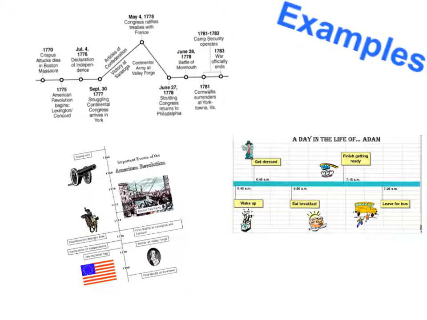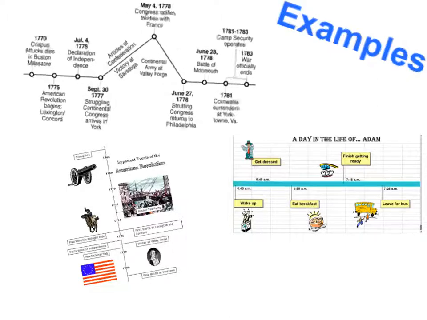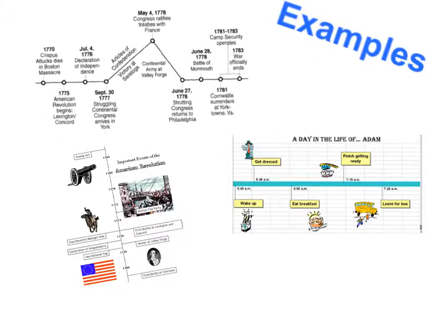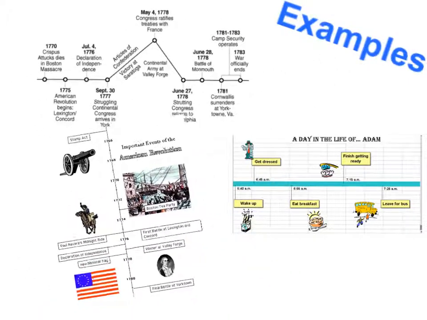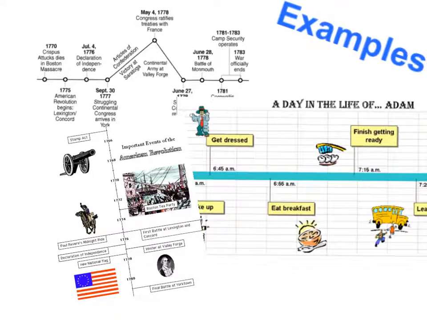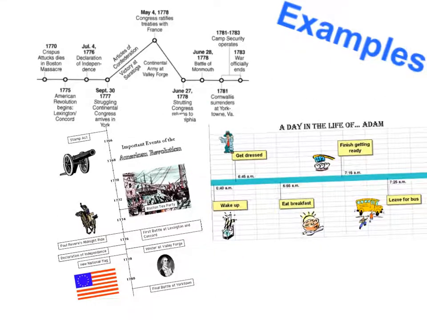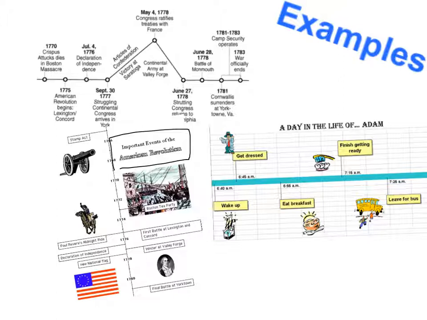Here are a few examples of timelines that we see that have been put in chronological order. You will notice that on each of these timelines there are dates that go along with it. This one even includes the time of what was happening during the day. You will notice that in history we usually see events being put in chronological order, such as the American Revolution or a timeline of U.S. history that we have done throughout the year.